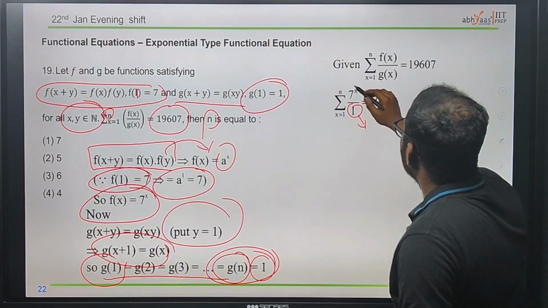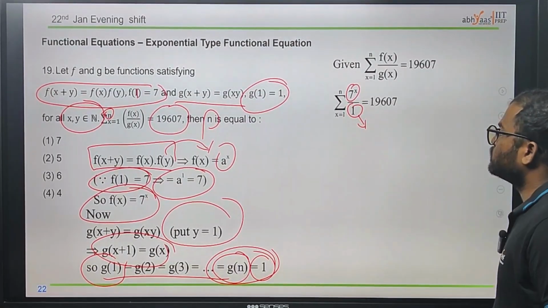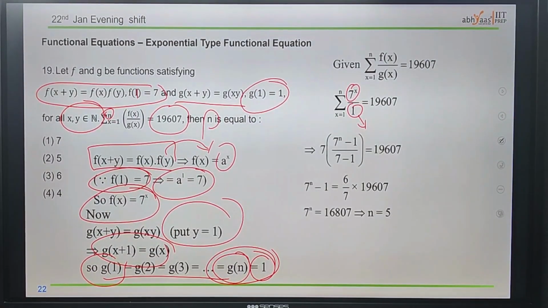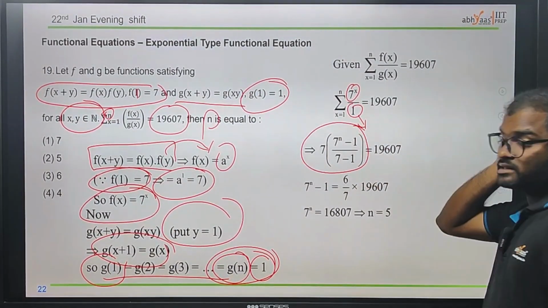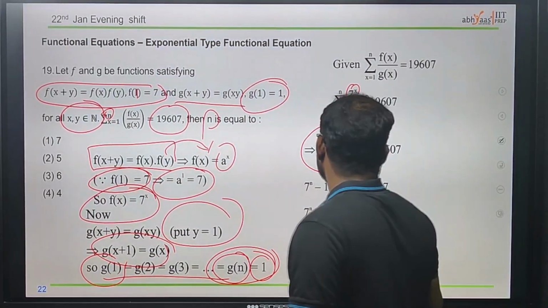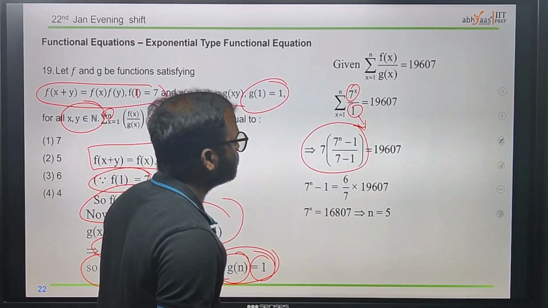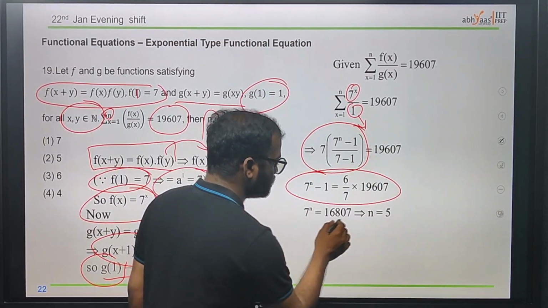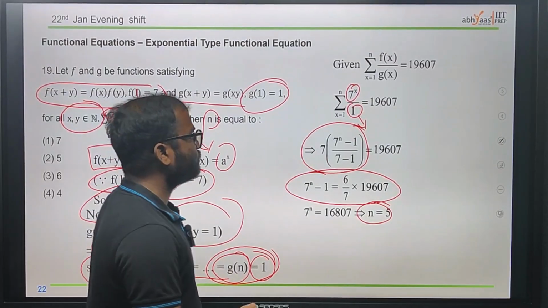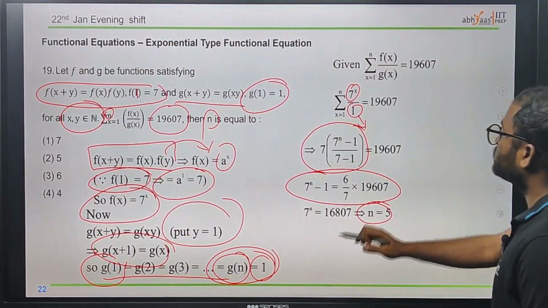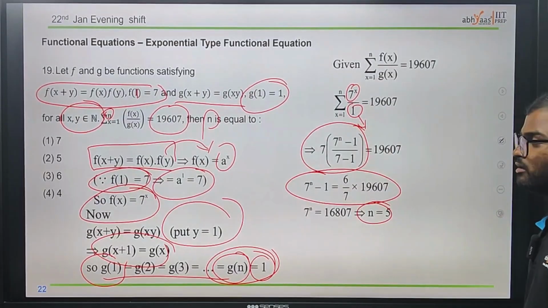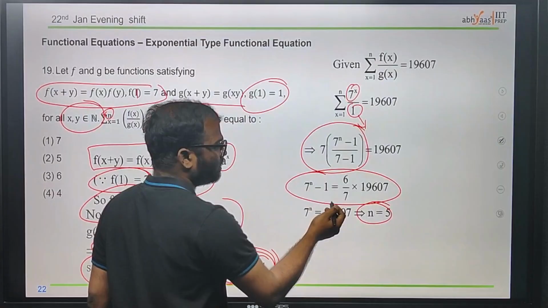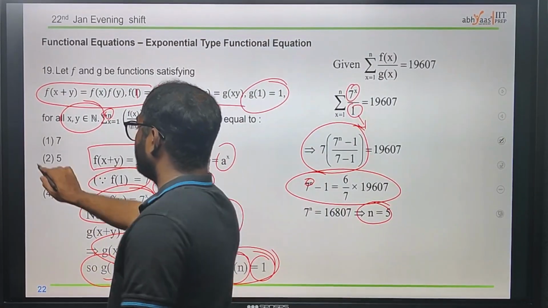Now we have the functions f and g. Now we need to find the summation: 7^1 + 7^2 + 7^3 and so on up to 7^n. Since it is a GP, by using the GP summation and the nth term of this series, we can easily find n, which is equal to 5. I hope you understood this. First we find the functions, then substitute and expand. If we look at the pattern, it is a GP, and by using it we easily find the n value, which is nothing but 5.